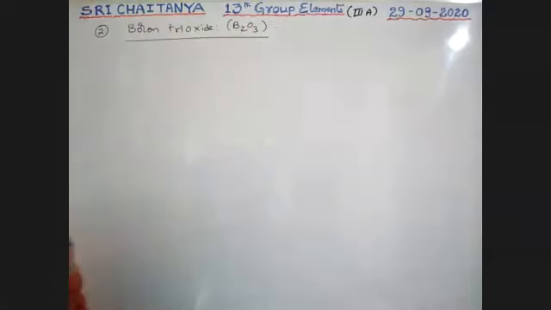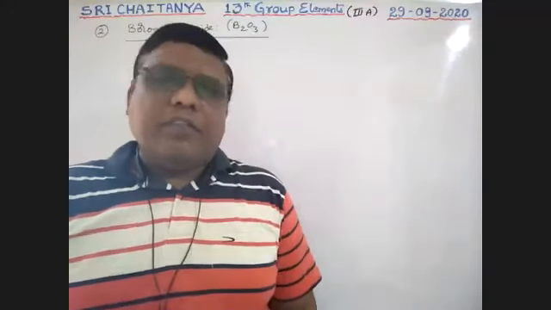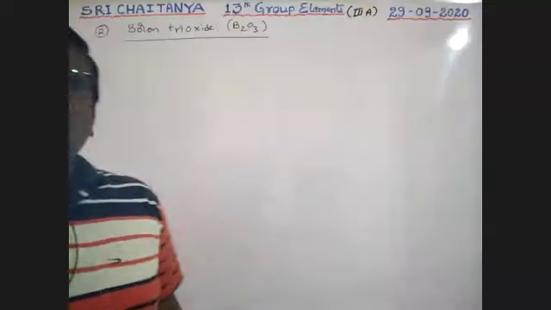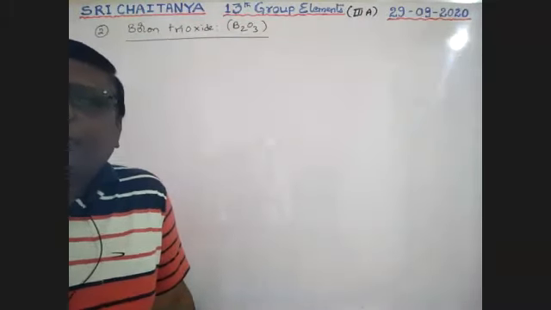Boron trioxide, B2O3. Harshit, please wait. At last we will discuss. Okay, so B2O3, boron trioxide.